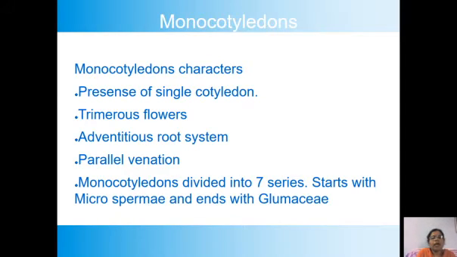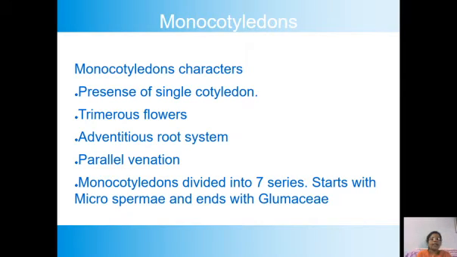We can distinguish whether a plant is a monocotyledon or belongs to the dicotyledons on the basis of a simple thing, by observing its venation. If the venation is reticulate, the plant belongs to dicotyledons. If it is parallel venation, it belongs to monocotyledons.